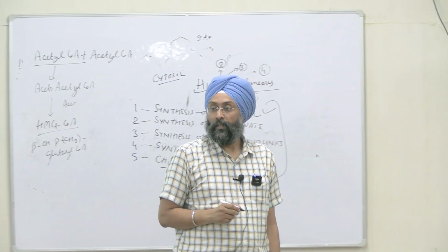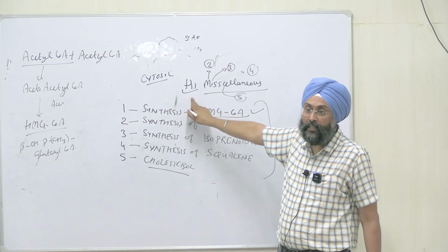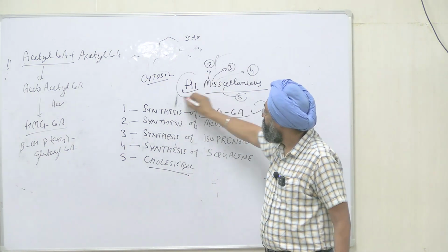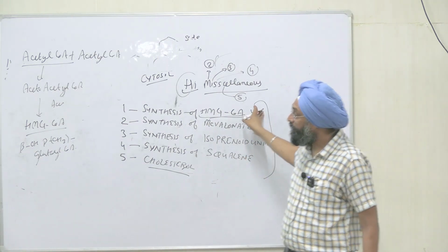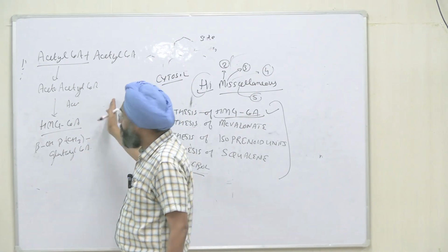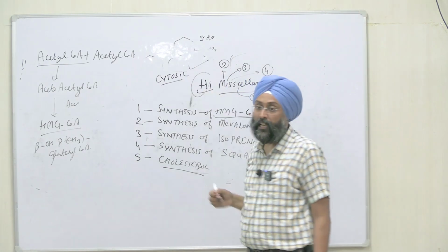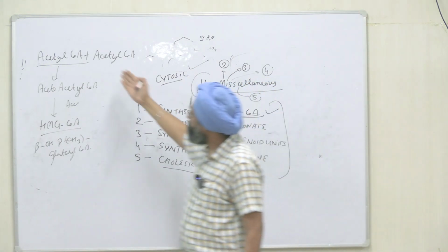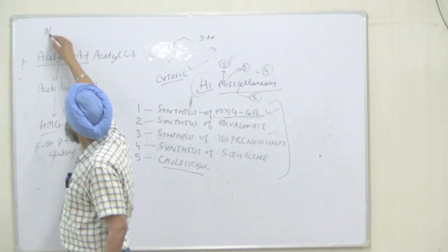Right? For the first step, write the mnemonic: HIGH MIBBS. We start from HIGH. HIGH is HMG CoA, right? But HMG CoA requires these first three steps. These are the same as ketone body synthesis, but cholesterol synthesis takes place in cytosol, while ketone body synthesis takes place in mitochondria.